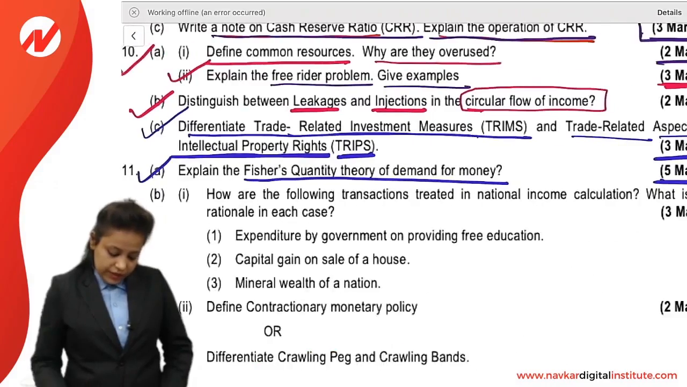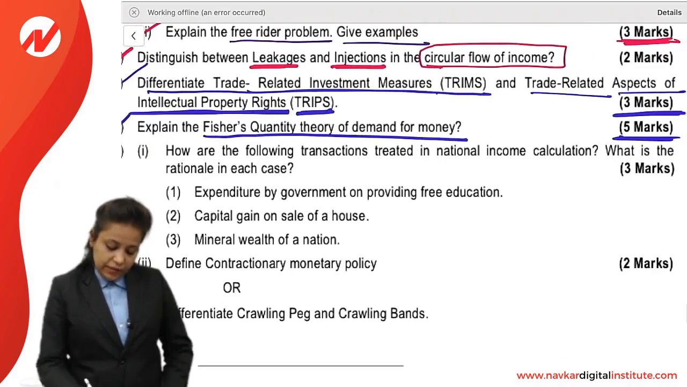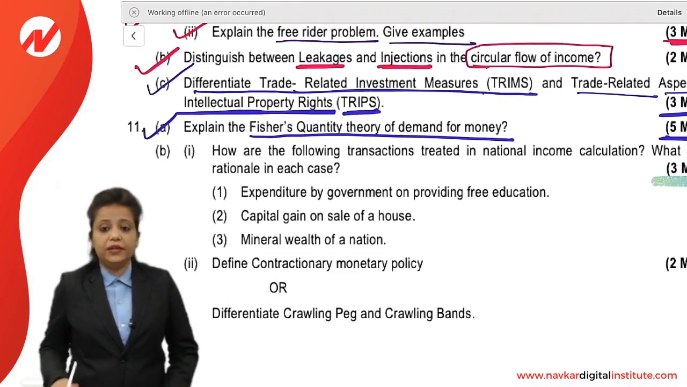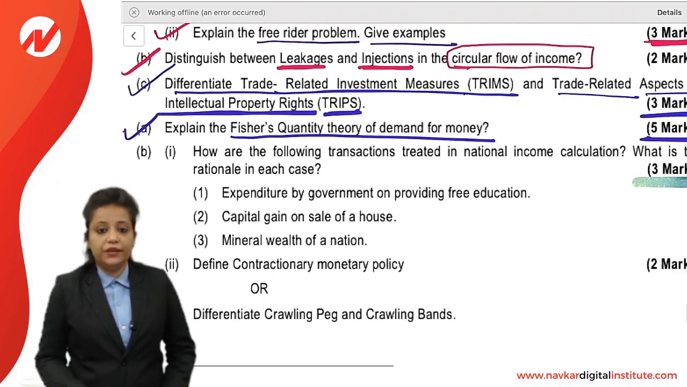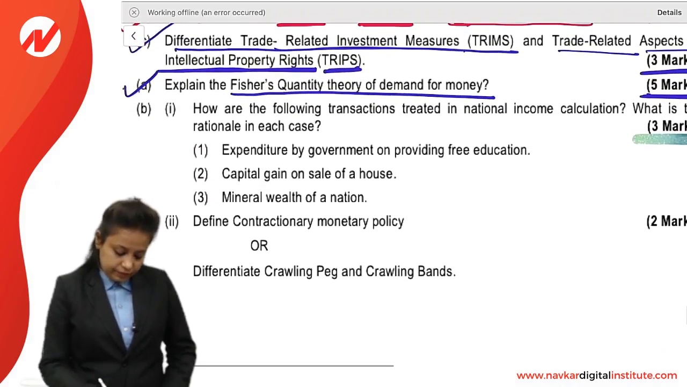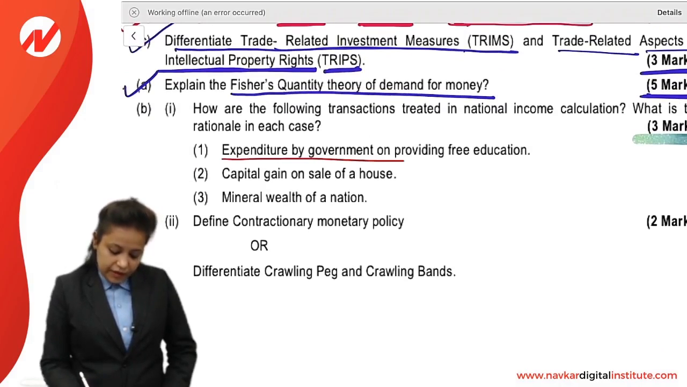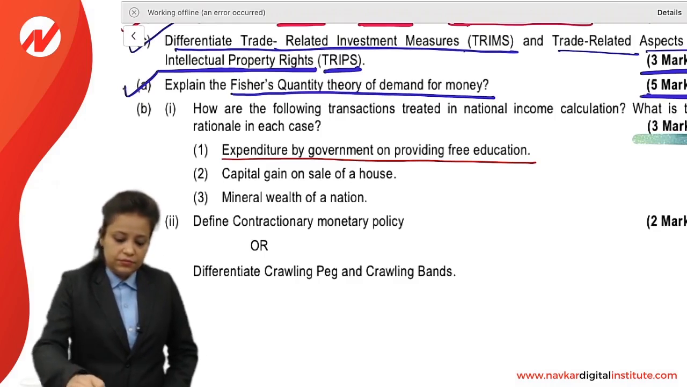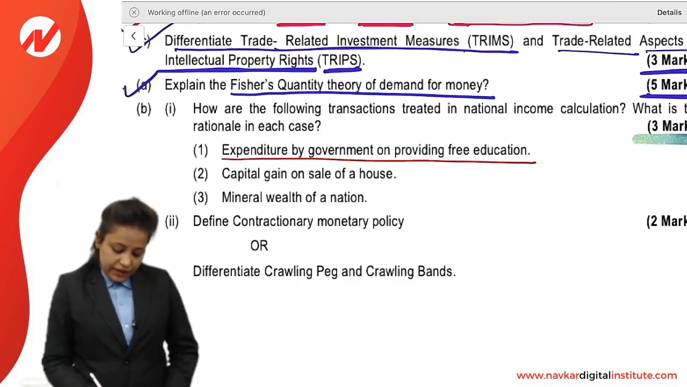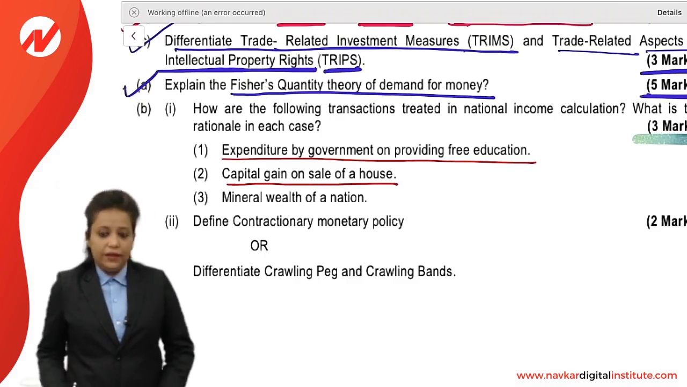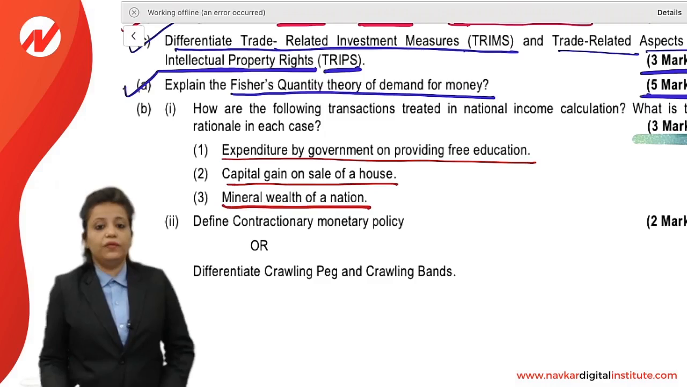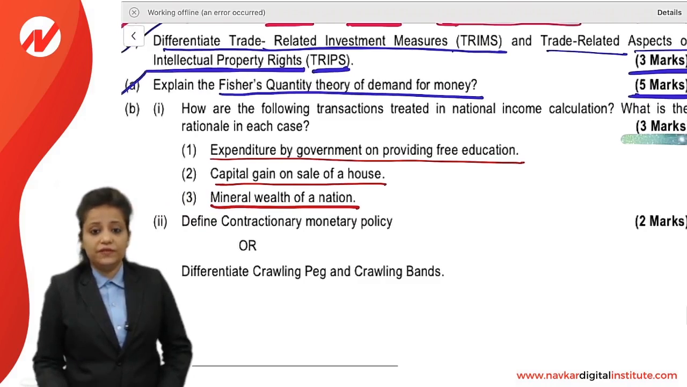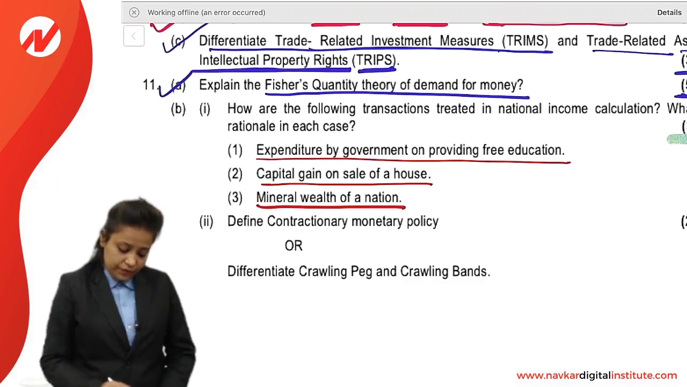Now moving to the next. Next is a 3 marks question. How are the following transactions treated in national income calculation? What is the rationale in each case? First is expenditure by government on providing free education. Second is capital gain on sale of a house, and third is mineral wealth of a nation. This is a 3 mark question, 1 mark each.